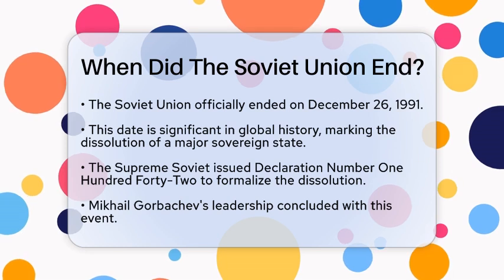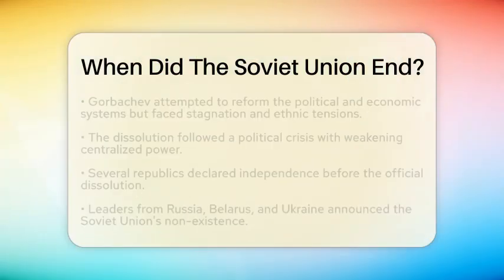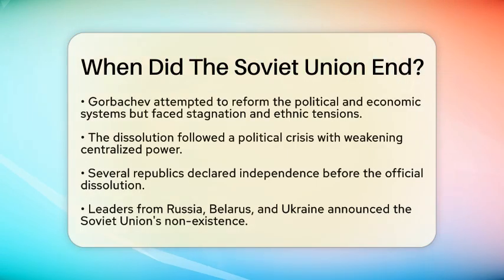The dissolution followed a period of intense political crisis. Centralized power was weakening, and several of the 15 republics that made up the Soviet Union had already declared their independence. The leaders of the Russian, Belarusian, and Ukrainian Soviet Socialist republics, 3 of the founding members, announced that the Soviet Union no longer existed. Soon after, 8 more republics joined this declaration.